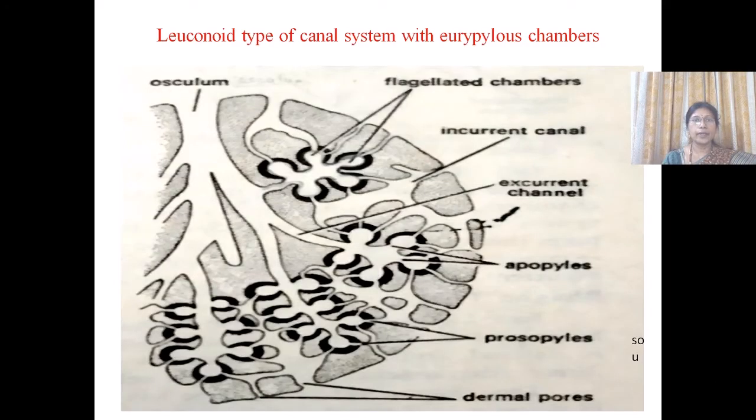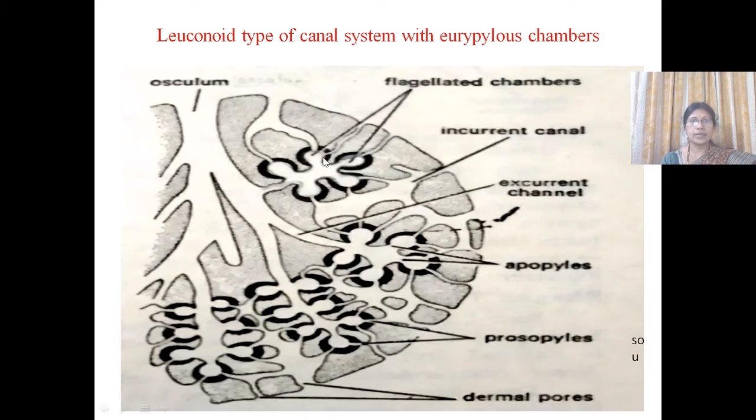The leuconoid type of canal system shows variations, but it has evolved into three types. They are eurypylous, aphodal and diplodal. In the eurypylous type of leuconoid canal system, the flagellated chambers are wide and thimble shaped.